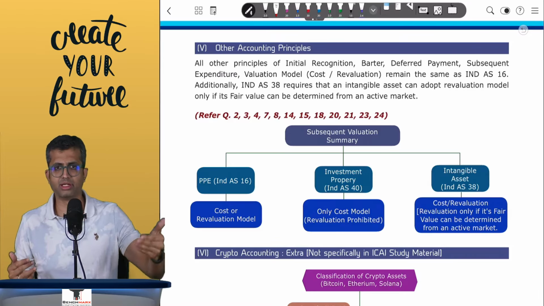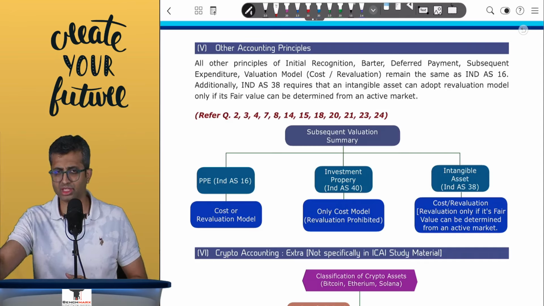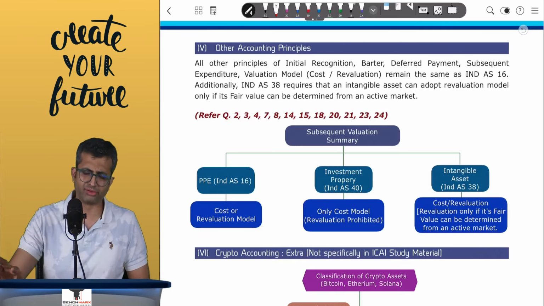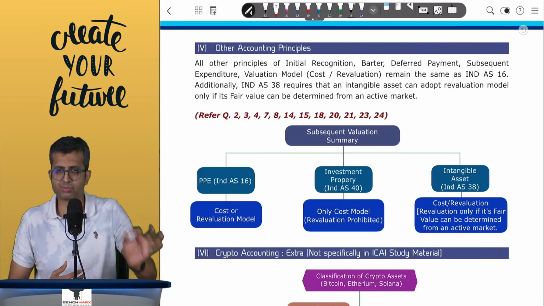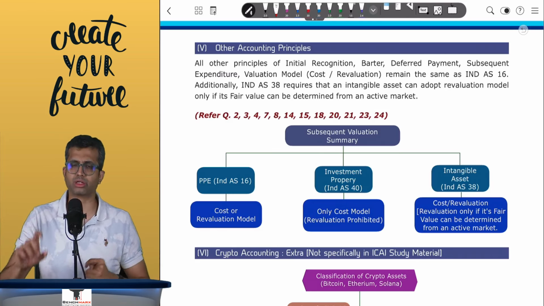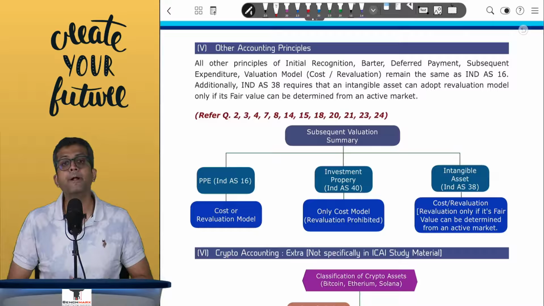If, let us say, you have a barter, then you will recognize the intangible at the fair value of the asset given up. If not available, then fair value of the asset received, and if not available, at the WDV of the asset given up. If there's a deferred payment, that is payment going at or beyond 12 months, then you will recognize the intangible at the present value of whatever is the payment to be made.